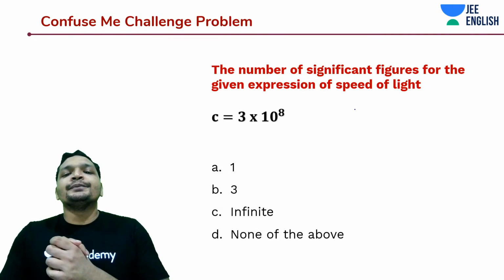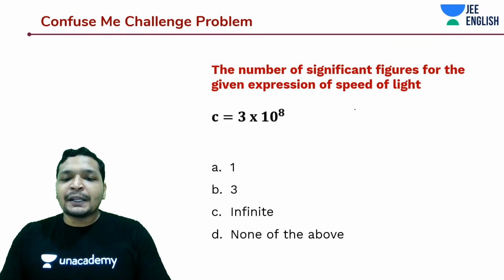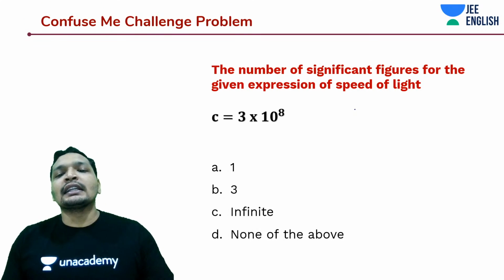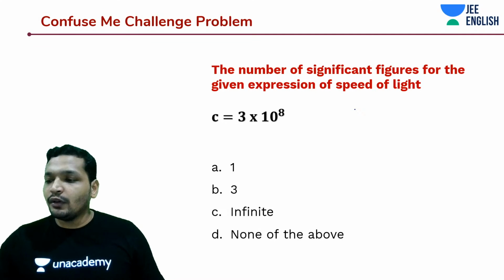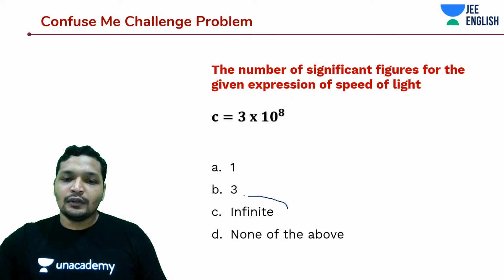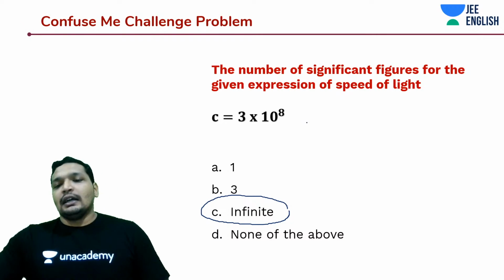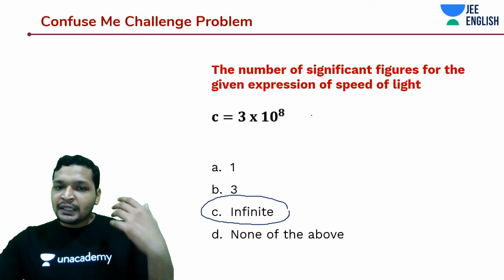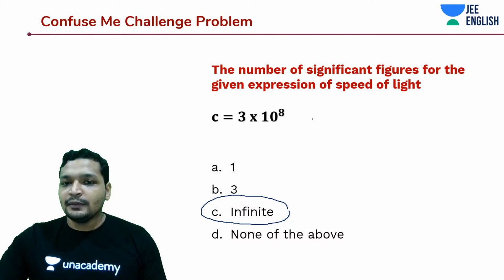So the thing is, this expression has infinite significant figures. What do I mean by infinite significant figures? See, we have measured the speed of light.